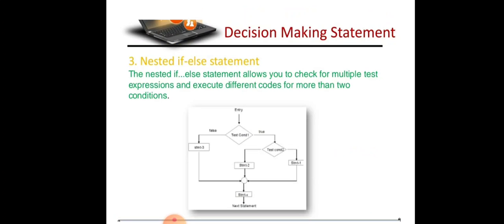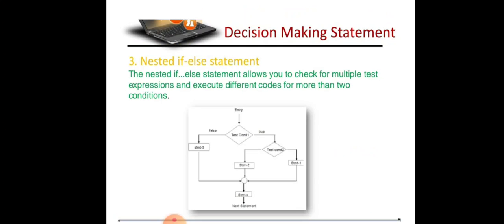Now the nested if else statement. Nested if else statements allow you to check multiple test expressions and execute different code for more than two conditions. In the flowchart, we enter a test condition; if true, there is again a test condition.